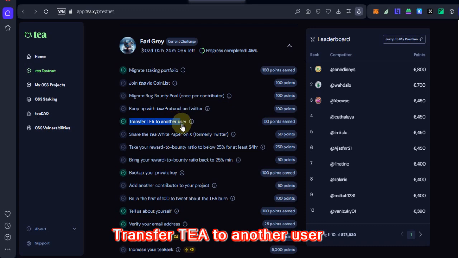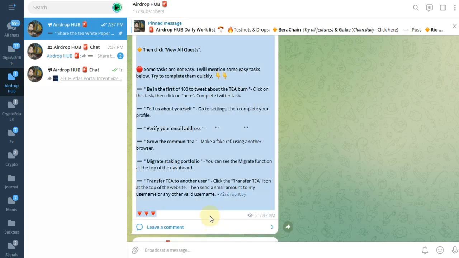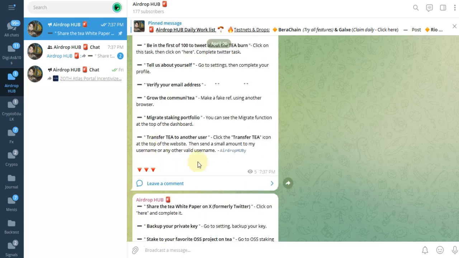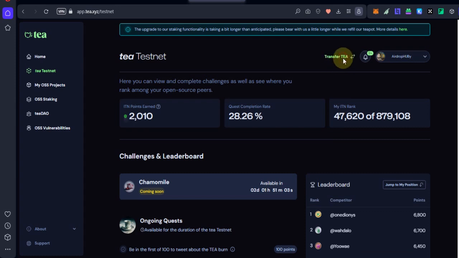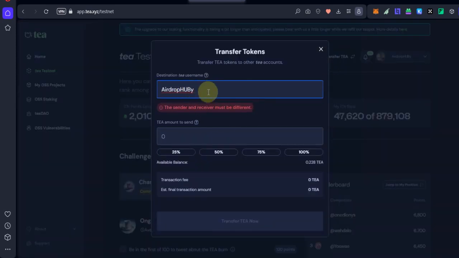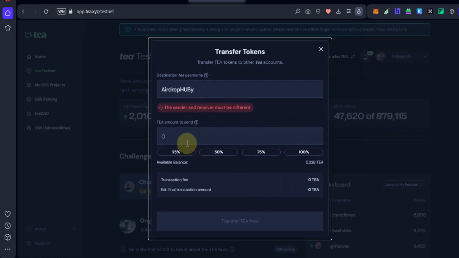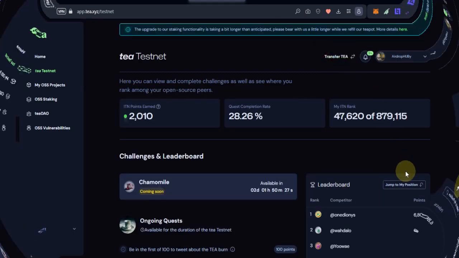Eighth one, transfer T to another user. I posted all instructions on Telegram and you can check it also in the video description. Copy this username. If you have another username, you can use that too. Click the Transfer T icon at the top of the website. Then send a small amount. At this moment I don't have testnet T tokens because I used them all for staking. Enter some amount and send it.